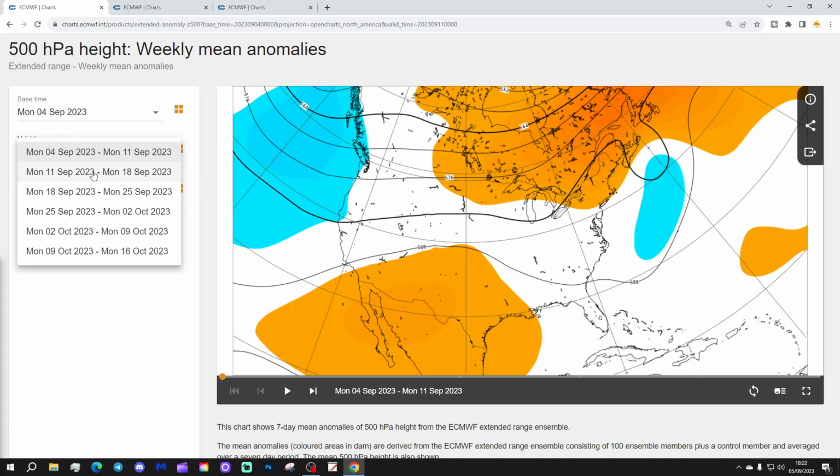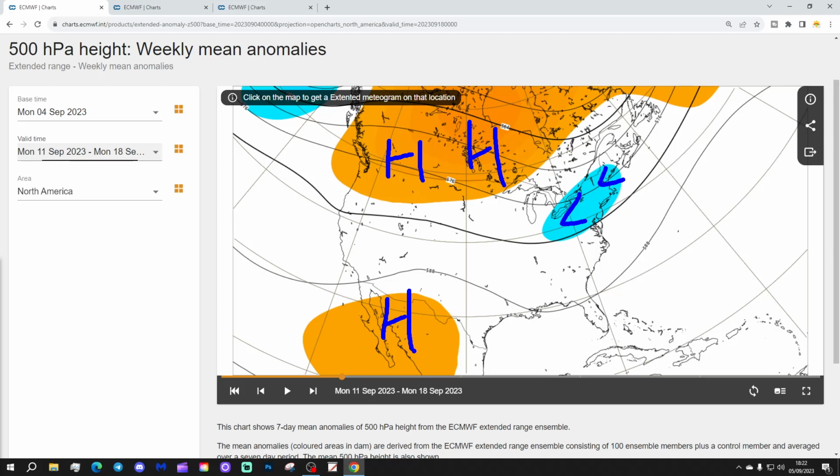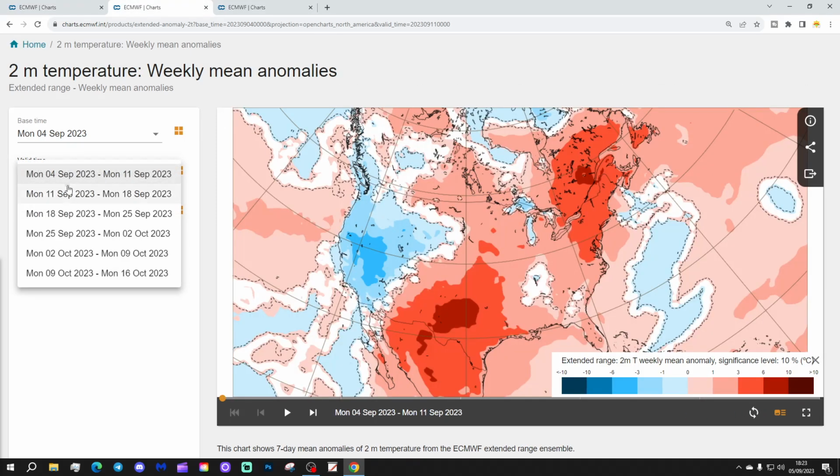Week 2 will be the 11th to the 18th of September, and it's looking like this. Again, we have the above average heights, high pressure from the far North America back into Canada, a trough of low pressure into the northeast, and a ridge down in the southwestern part of the states once again.